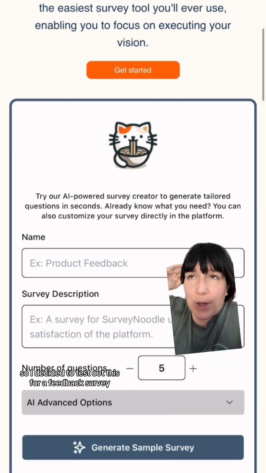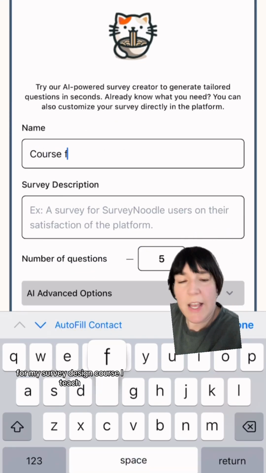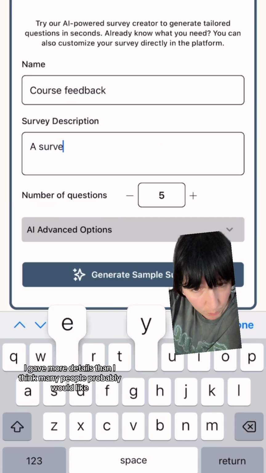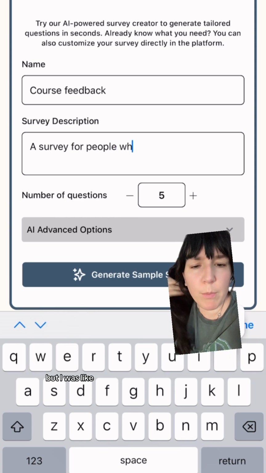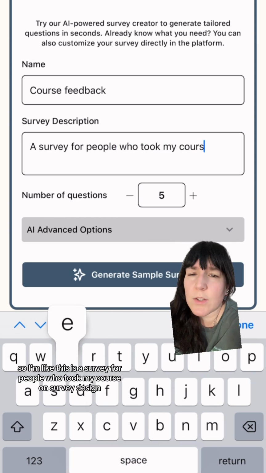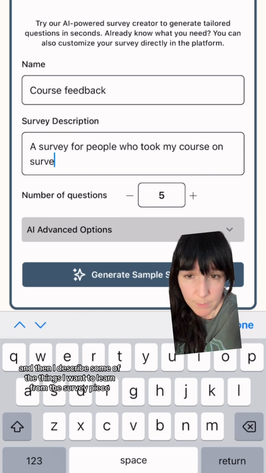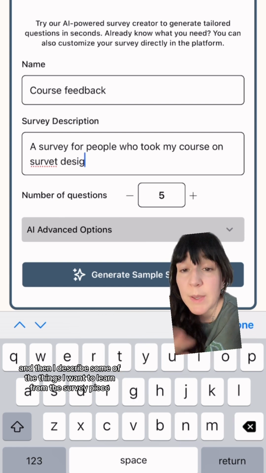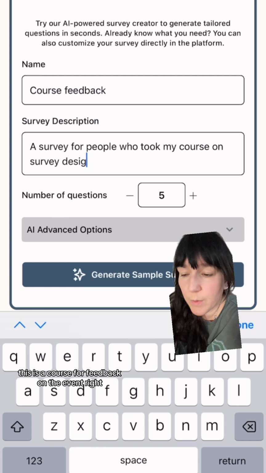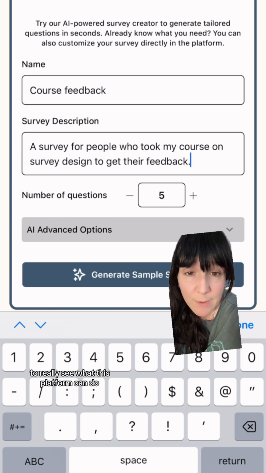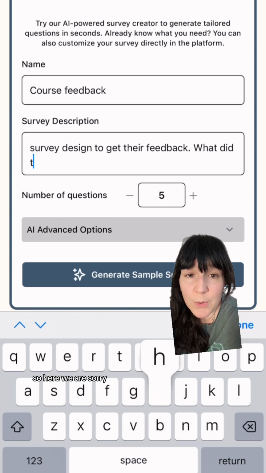So I decided to test drive this for a feedback survey for my survey design course that I teach. In the survey description, I gave more details than I think many people probably would. Maybe I'm wrong, but I was trying to set it up for success. So I said this is a survey for people who took my course on survey design, and then I described some of the things I want to learn from the survey. Some people might just stop at "this is a survey for feedback on an event," but I wanted to err on the side of being more descriptive to really see what this platform can do. So here we are.